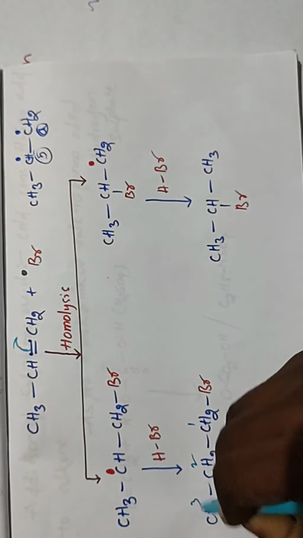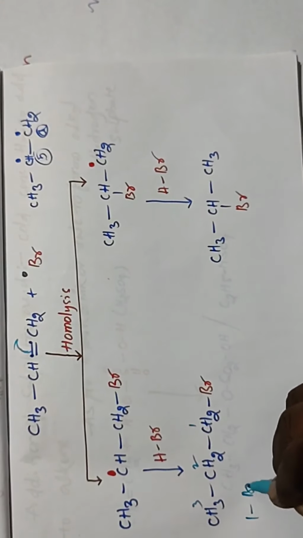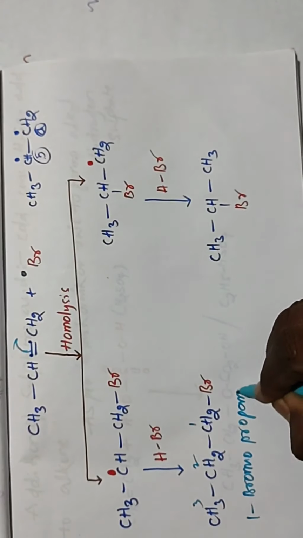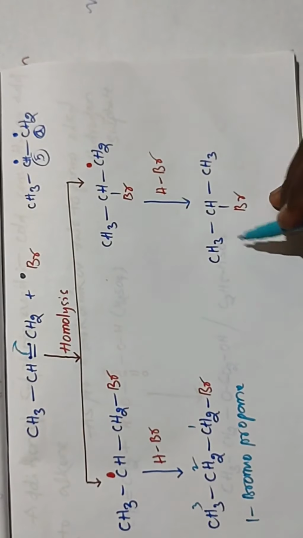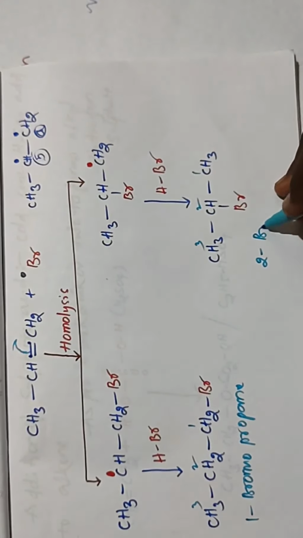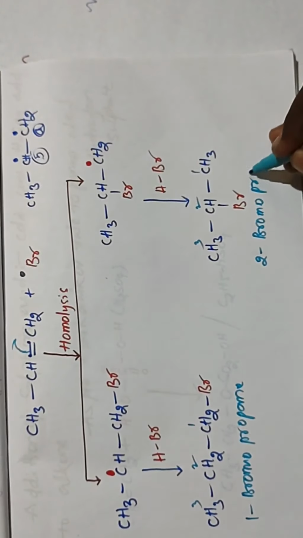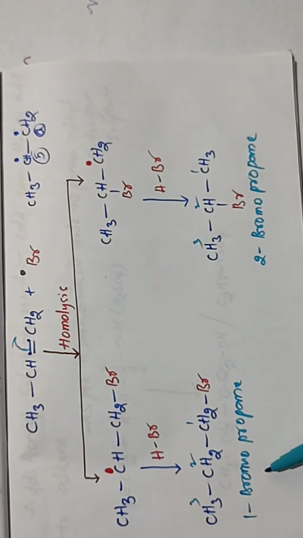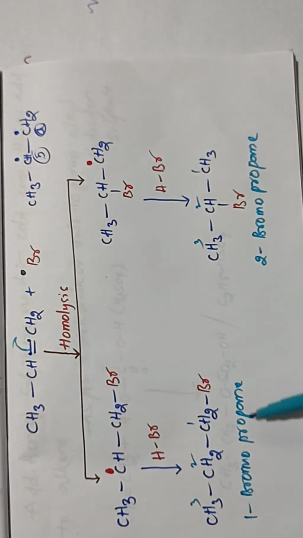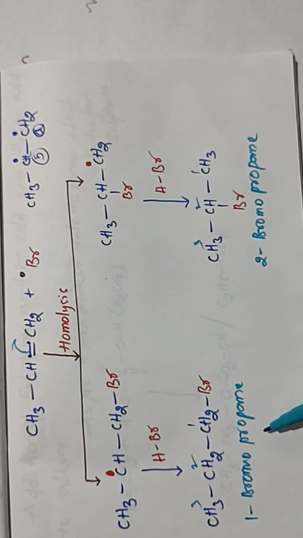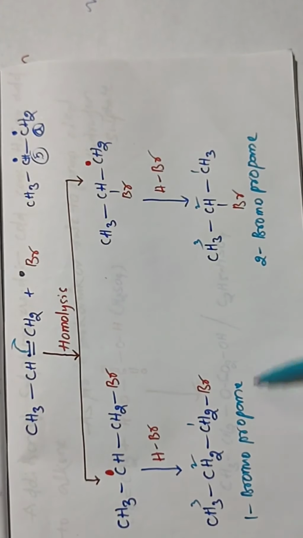What is the name of this compound? 1, 2, 3, 1-bromopropane. And what about this one? 1, 2, 3, 2-bromopropane. So this is 1-bromopropane, and this is 2-bromopropane. Both are the products, the Markovnikov and anti-Markovnikov products.